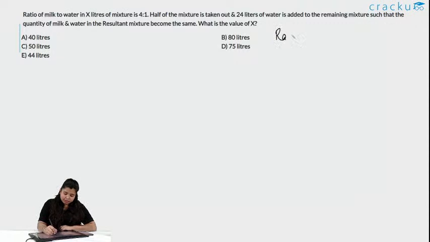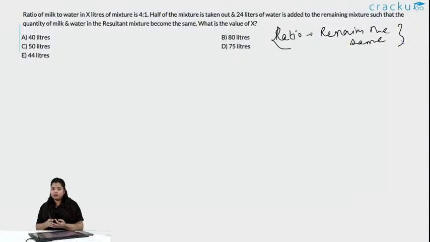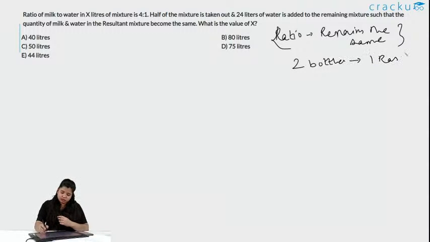Remember, the ratio remains the same. So what is the example I give? I have a bottle of water and I have mixed a bottle of Rasna to it. When we were small, we used to distribute it, right? I know there are 2 bottles of water and 1 bottle of Rasna, that is a juice.